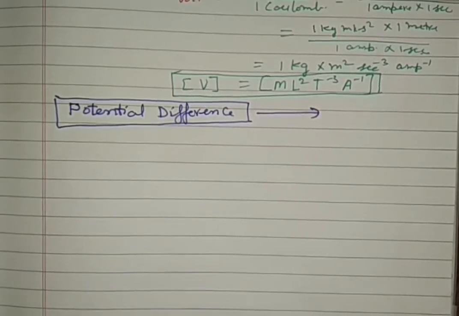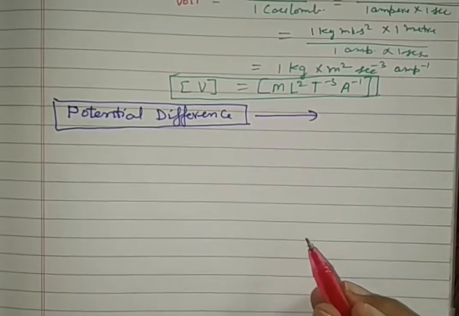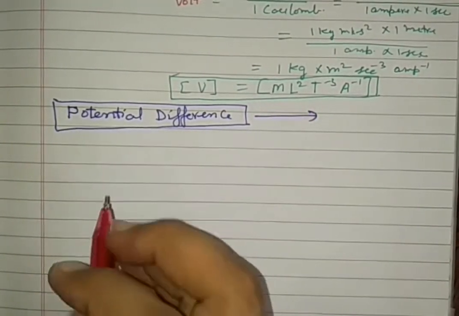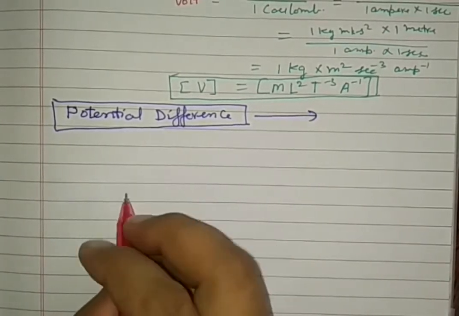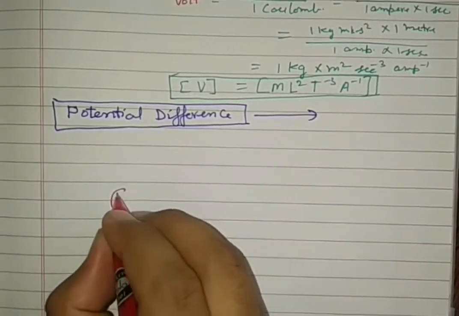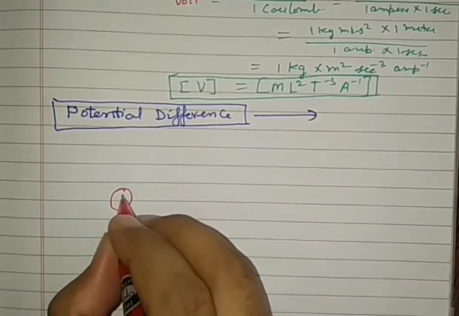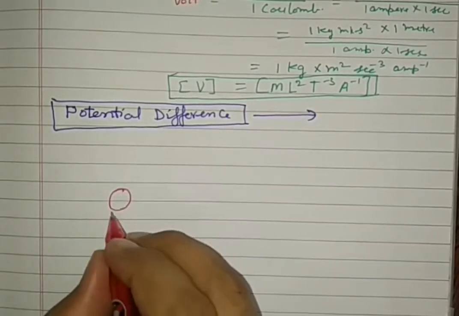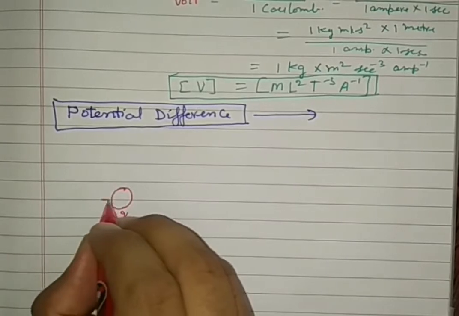So to see the right concept of potential difference, look at this diagram very carefully to understand the concept of electric potential. Let the charge plus Q be kept here.